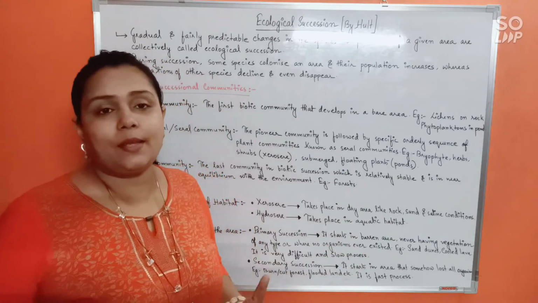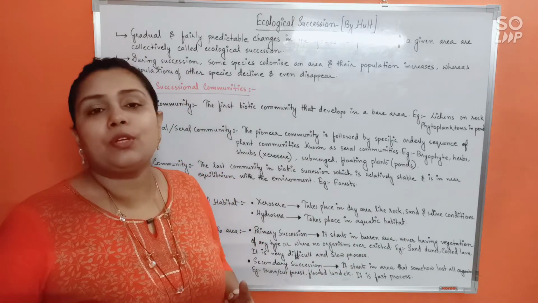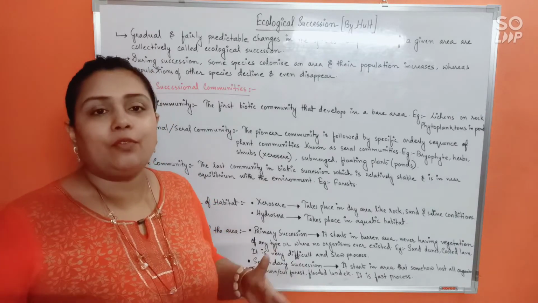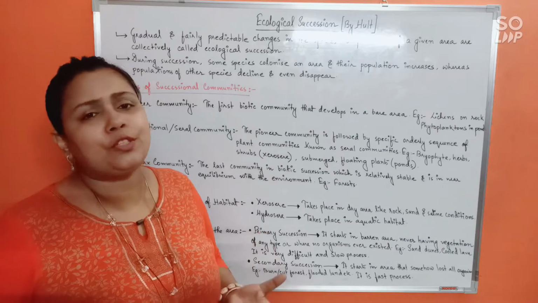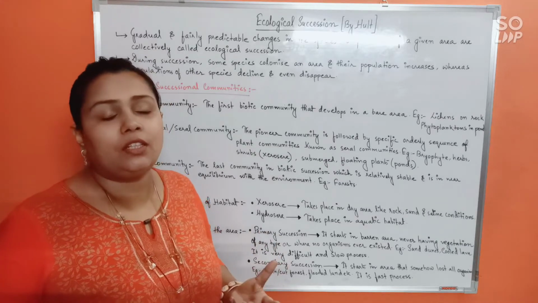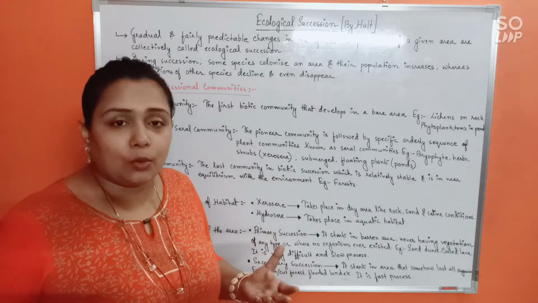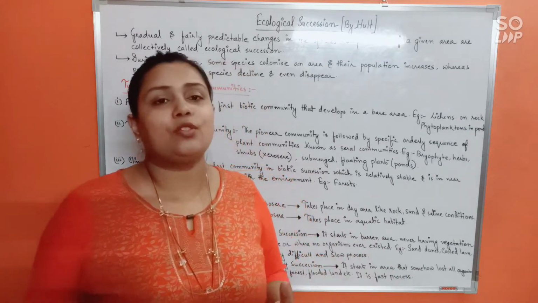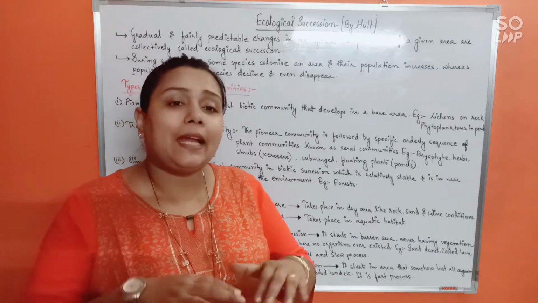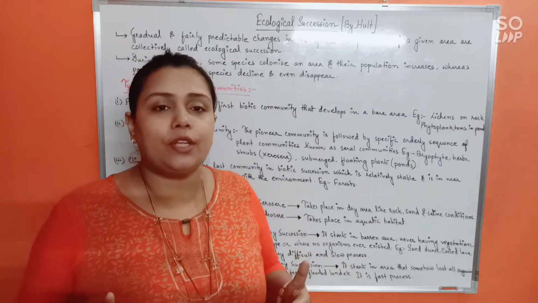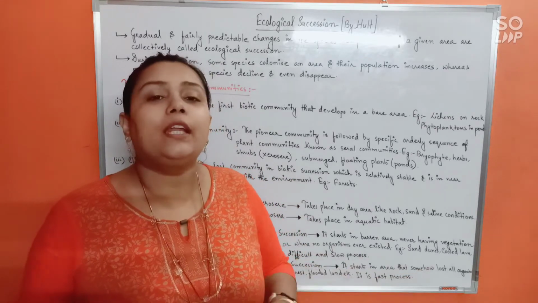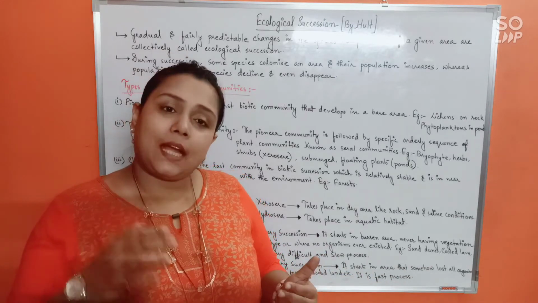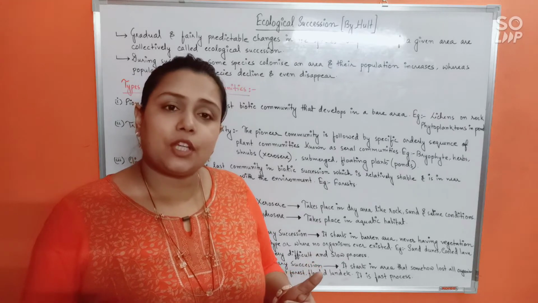Alright, but in case, suppose an area which was well colonized before, suppose an area was covered under a forest, but due to some reason the forest was burned, or the forest was cut down. So now, because of these natural calamities, or because of some kind of man-made activities, that area which was actually a forest has been completely cleared off. Now no species are present there. So in such an area also ecological succession will begin.